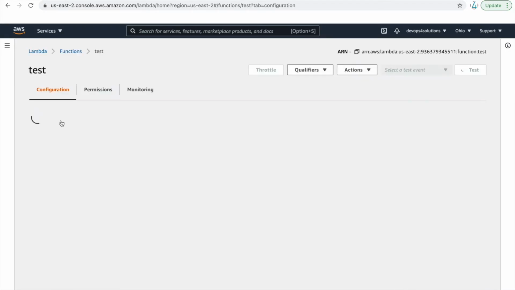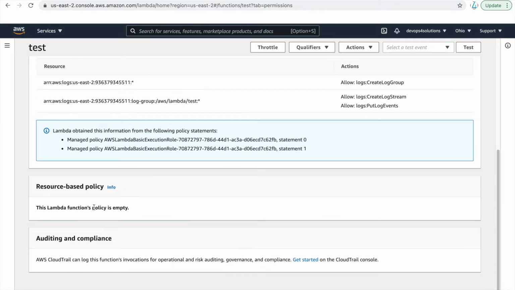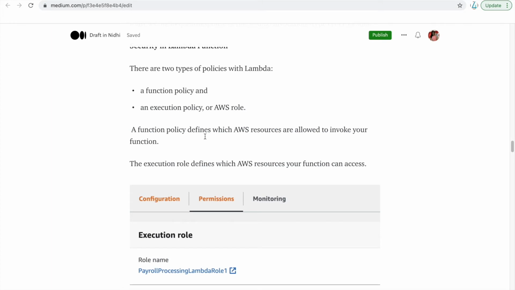If I go to this test, here you can see that right now I have not defined any policy, but this is where you define the resource-based policy, called the function policy, which says, okay, this S3 bucket can trigger this lambda function. The function policy defines which AWS resources are allowed to invoke that particular lambda function. You do that configuration.